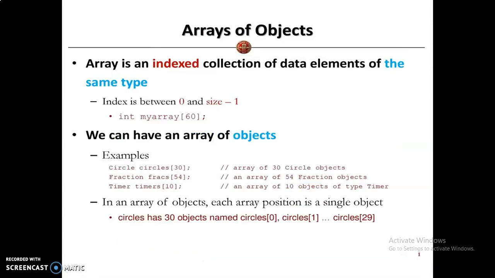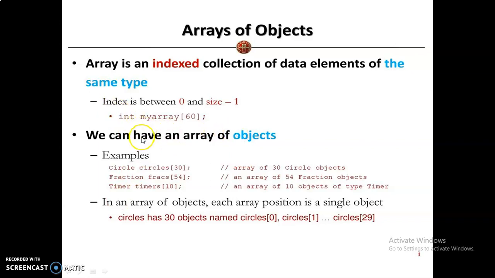An array is an indexed collection of data elements of the same type. The index is between 0 and size minus 1. For example, the general array declaration is data type, array name, and within the square brackets you give the size.